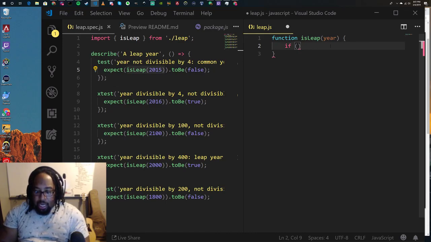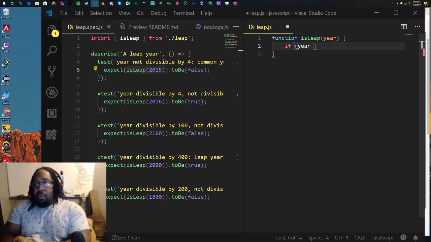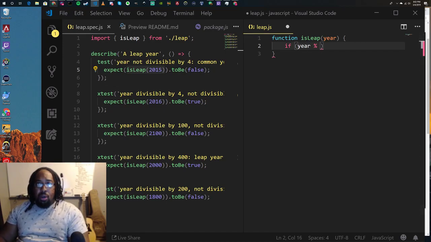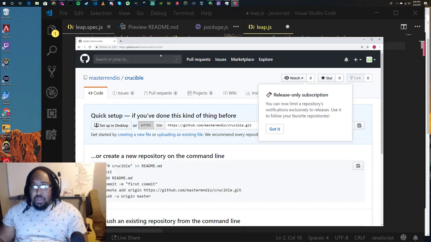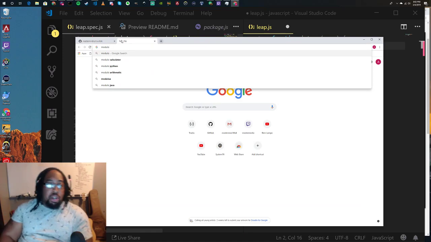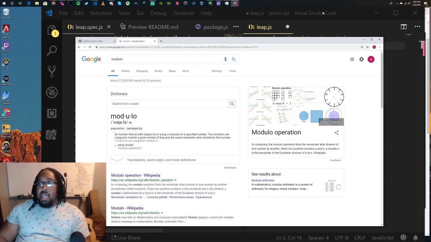So we're basically going to say, if your year is divisible by 4. What does that mean? How can we check if a year is divisible by 4? We can use a tool available in most, if not all, programming languages called modulo. Modulo allows you to divide and return the remainder. Two numbers, modulo, give a number. Modulo is a good thing to learn about. Modulo or modulus, it does division.